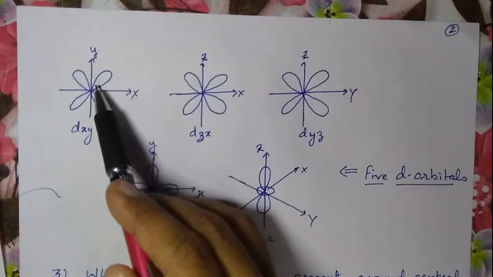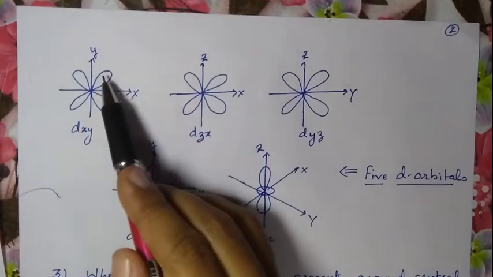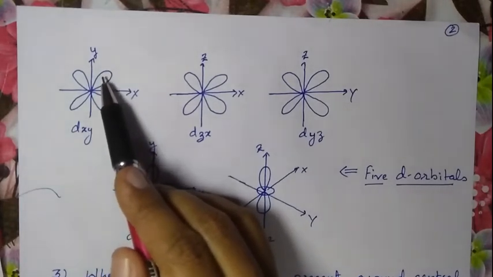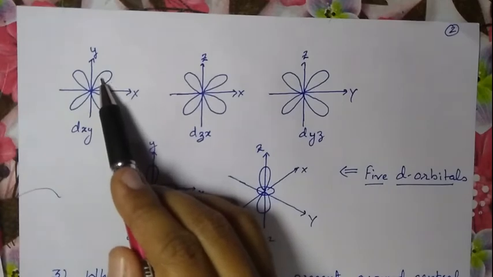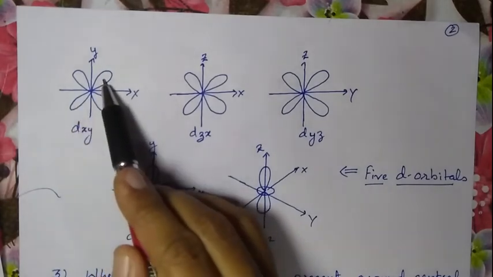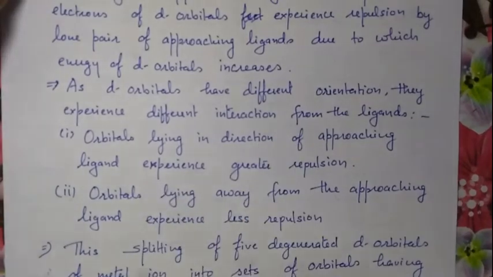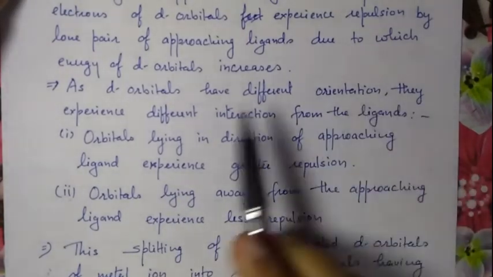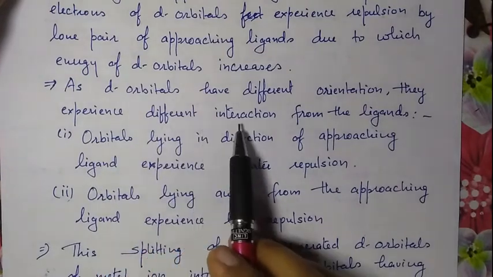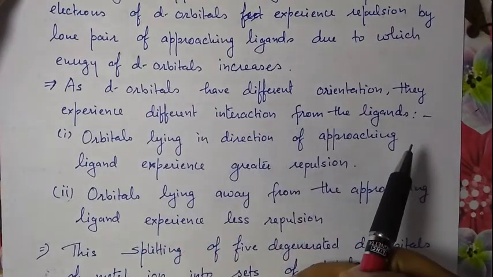That is the orbital structure. In the other case, the d orbitals lie in between the axes. Due to different orientation, these d orbitals experience different interaction from the ligands.